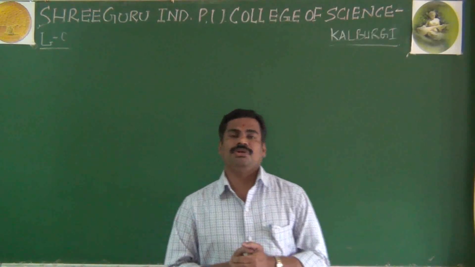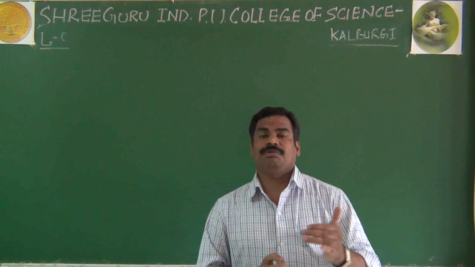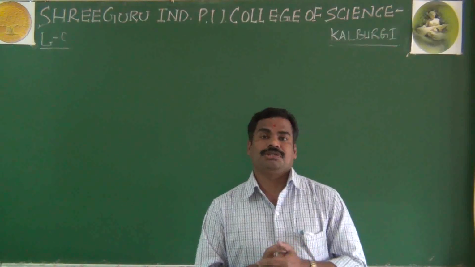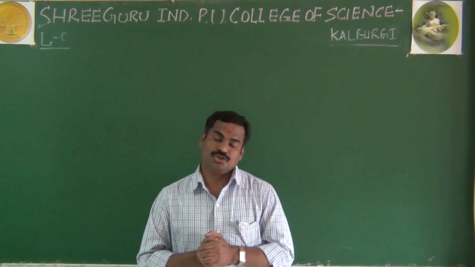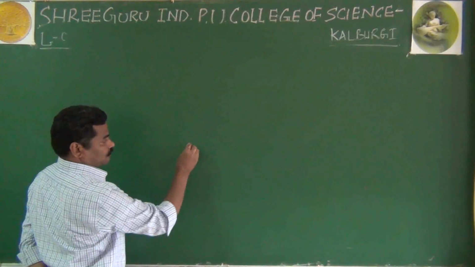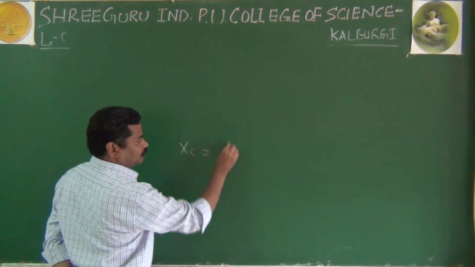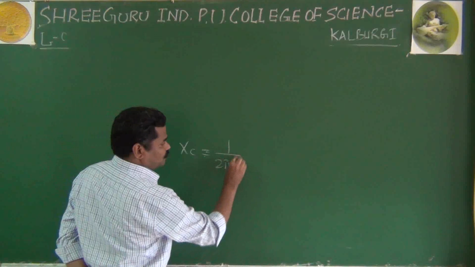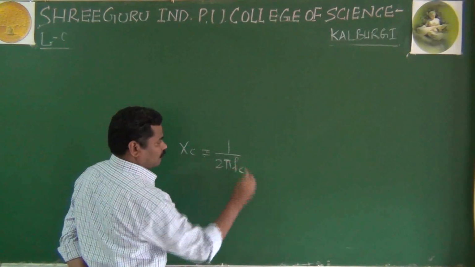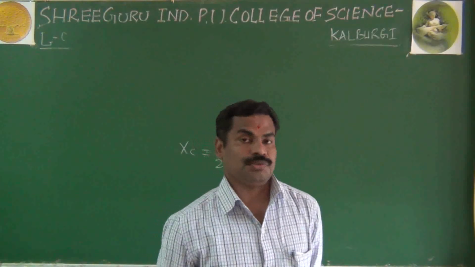In an amplifier you are studying AC signals, and the property of a capacitor is that it blocks DC and allows AC. Also important is the capacitive reactance: Xc equals 1 divided by 2 pi f C. By using this important relation, we can analyze the frequency response.